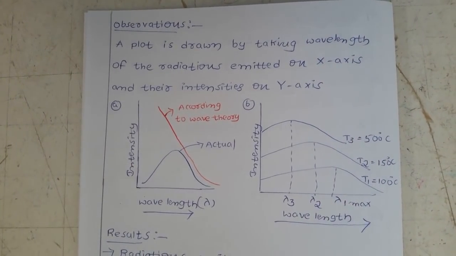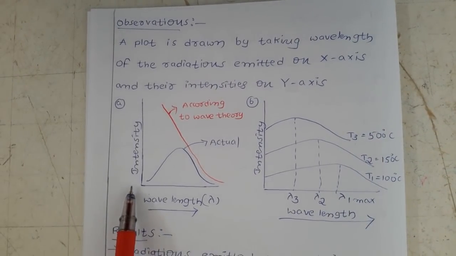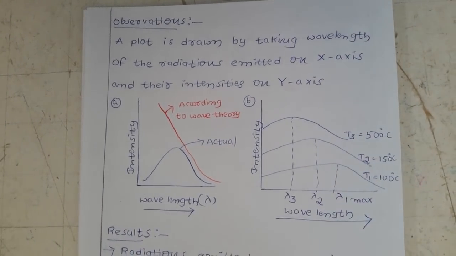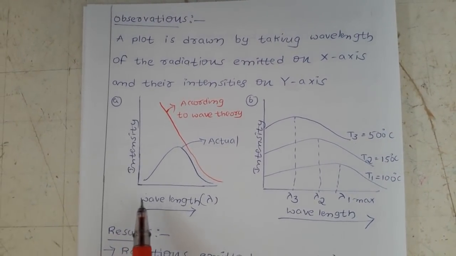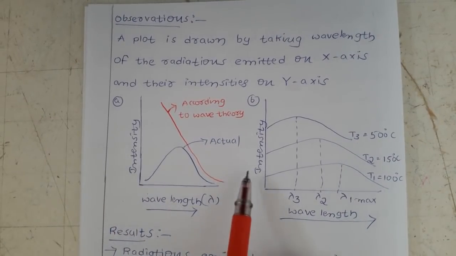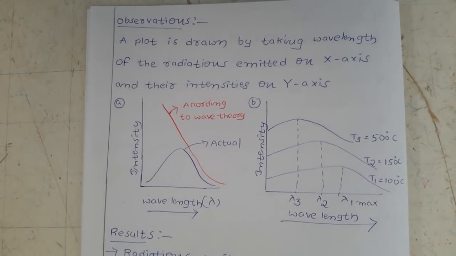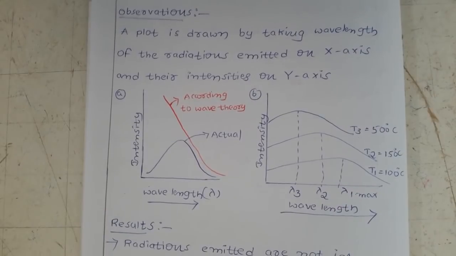We already came across the definition of intensity. Intensity means the number of photons falling per unit surface area in a given time. So you are drawing the plots by taking the wavelength and intensity. These are the observations you got here. Now come to the results. What happened in the results here?